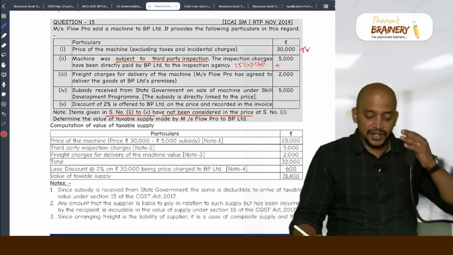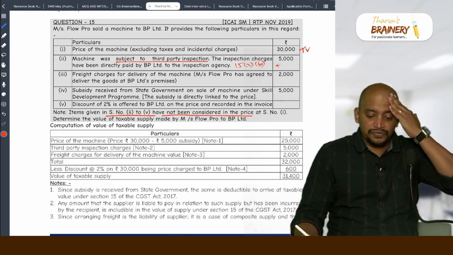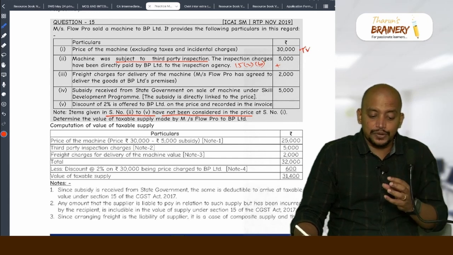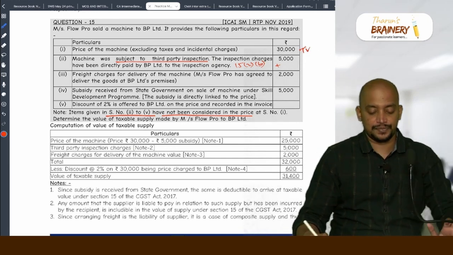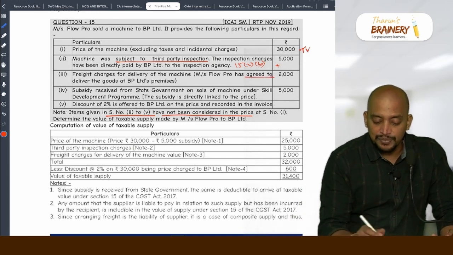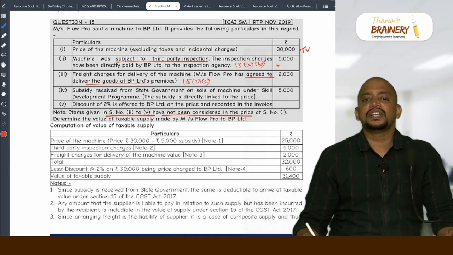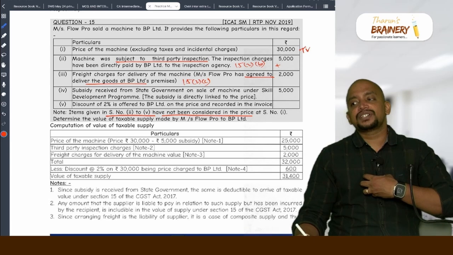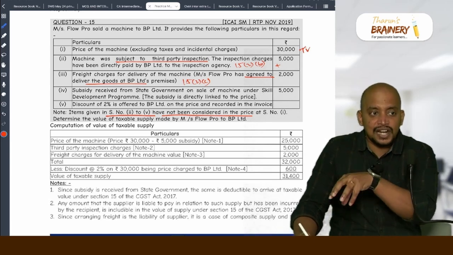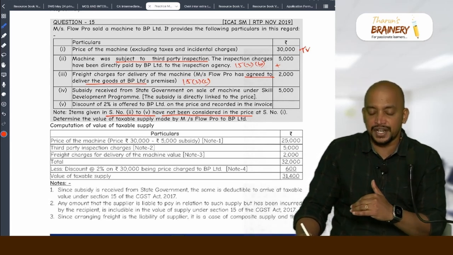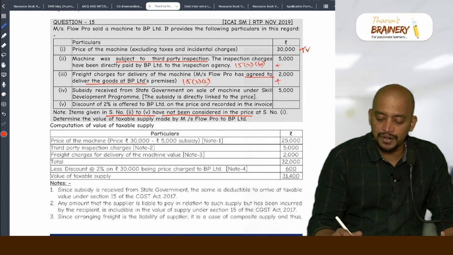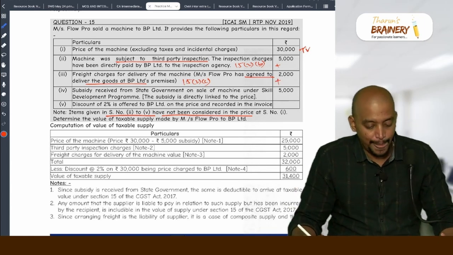Freight charges for delivery of the machine. So, Flowpro has agreed to deliver the goods at BP Limited's premises. So, they have agreed, which means the delivery charges are before or at the time of delivery. I agreed to deliver the machine at your location, which means when I incur the transportation, it is before or at the time of delivery. Therefore, it is to be included. In the given price it is not included, so we need to add.